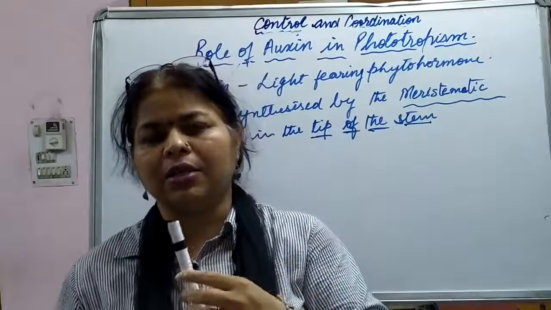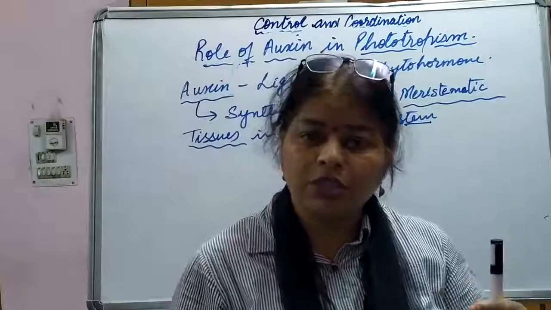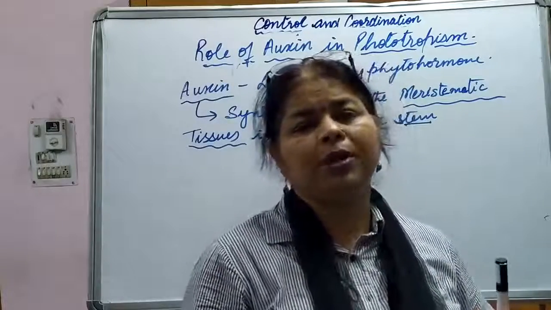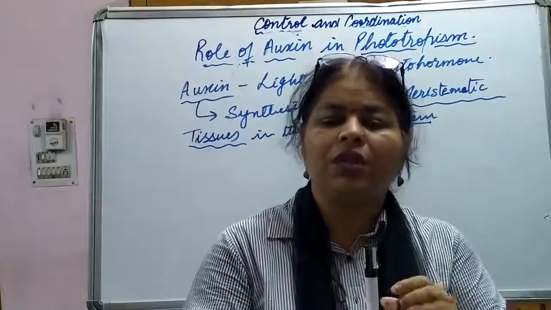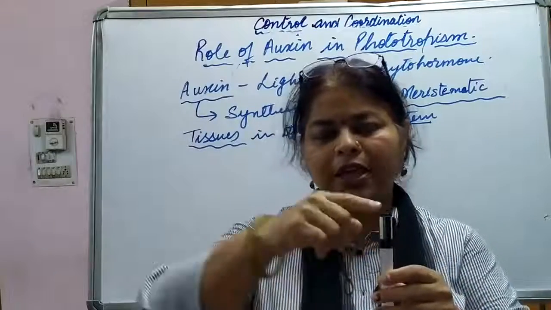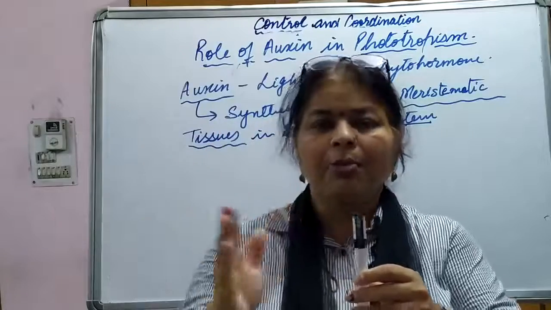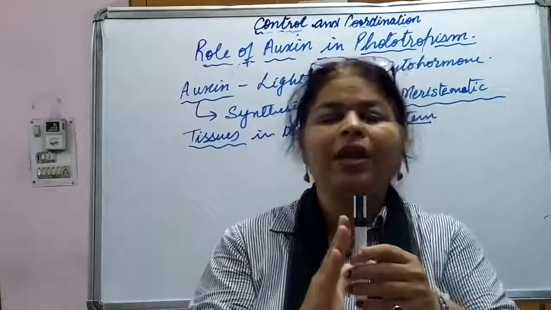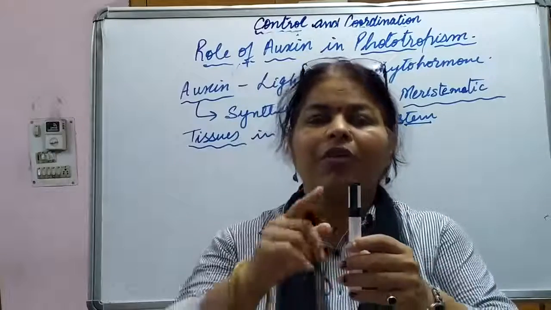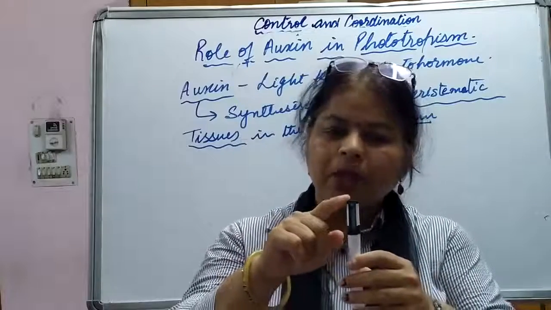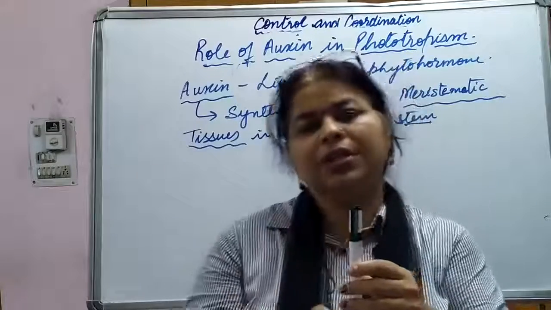But in the other case, where the shoot bends towards the light, what happened? The second case is when the plant receives light only from one side. In the first case, the plant was receiving light from the top, but now the light is coming from one side. In this case, the auxin hormone moves from the tip of the stem and concentrates more on the side not receiving the sunlight.